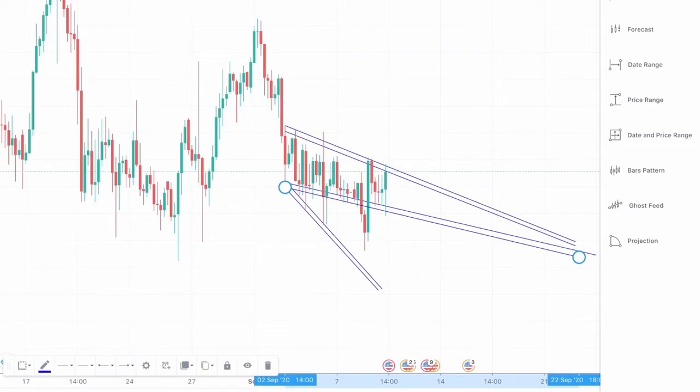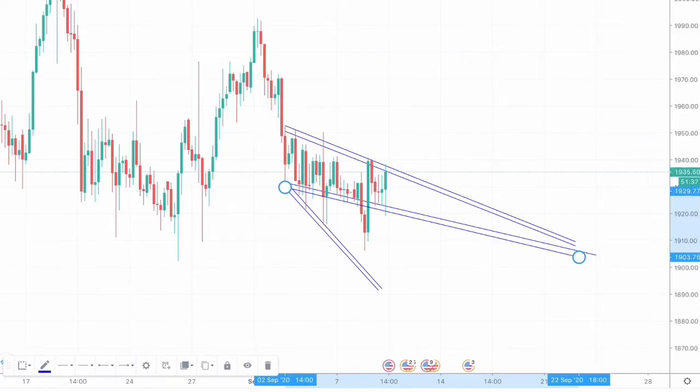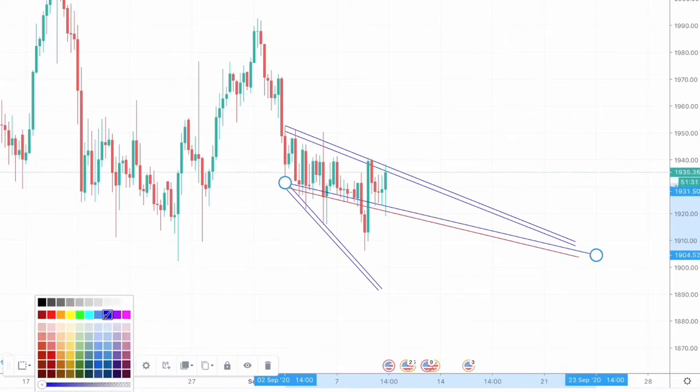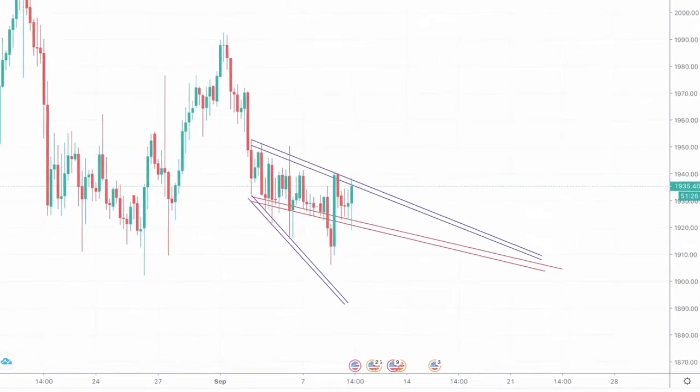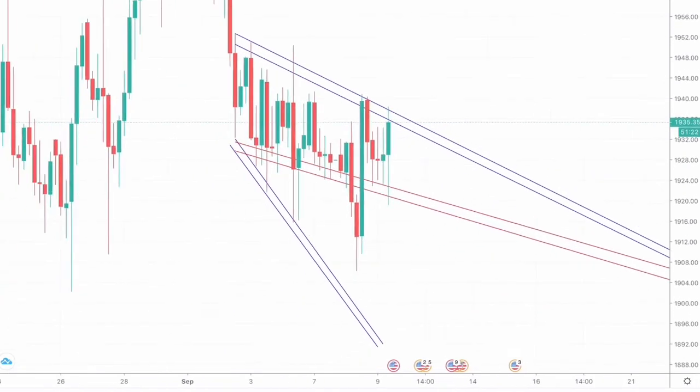Let me change its color to red so it's easy to identify. So this particular red support zone is the support zone of our